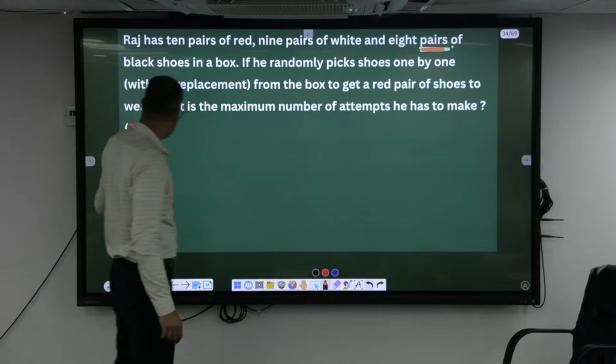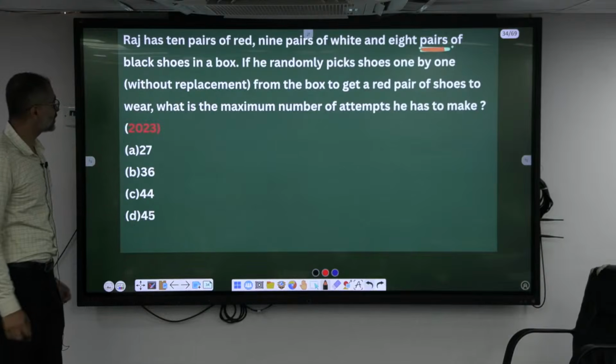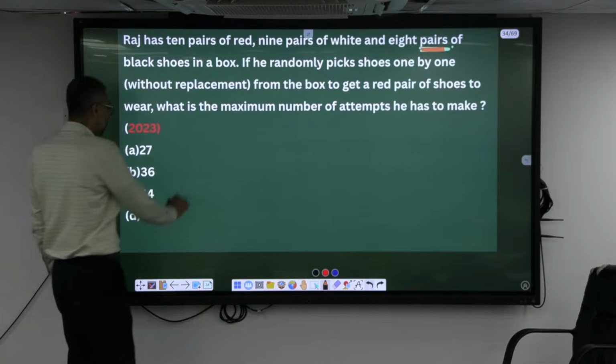Okay, that also is given in the answer, but I don't want you to attempt this kind of question in the exam. Now, Raj has 10 pairs of red, 9 pairs of white and 8 pairs of black shoes. So, how many shoes is he having?